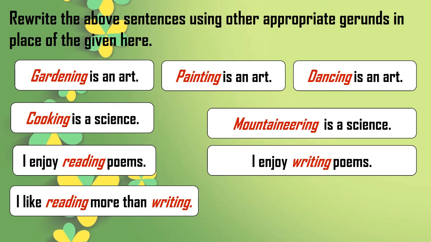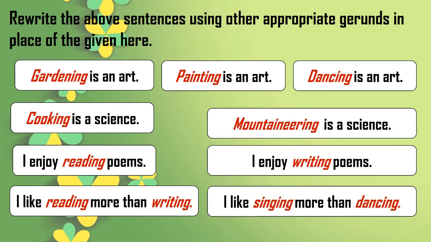Next, I like reading more than writing. So here are two gerunds in one sentence. It is in the comparative degree. So we can frame a new sentence in such a form. I like singing more than dancing. So in this way you can frame your own sentences. This is a very simple activity because it is at the beginning of our academic year. So in today's session we have learned what a gerund is, its different definitions and how it acts in a sentence.